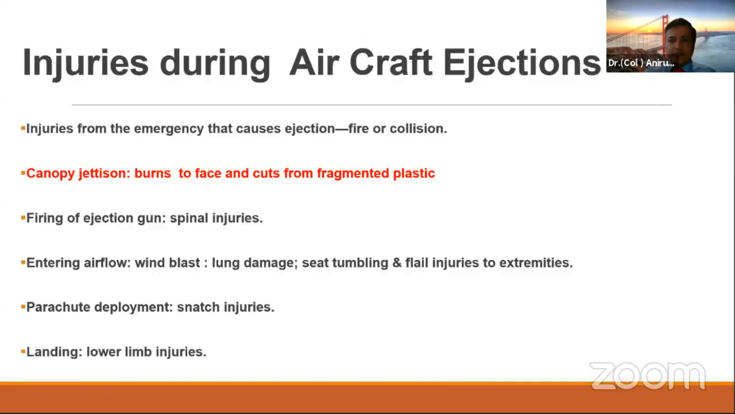Injuries which can happen during aircraft ejection are related first to the canopy which bursts off. It can cause burns to the face and cuts, but it can also lead to intraocular foreign body or intraorbital foreign body, because these pieces fly off with a lot of force. Besides that, obviously they can cause injuries to extremities and spinal injuries also.